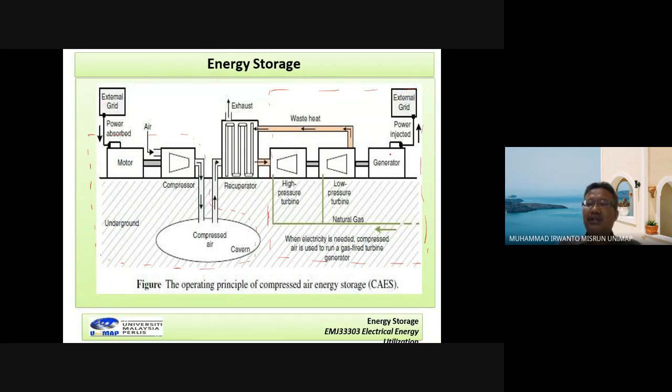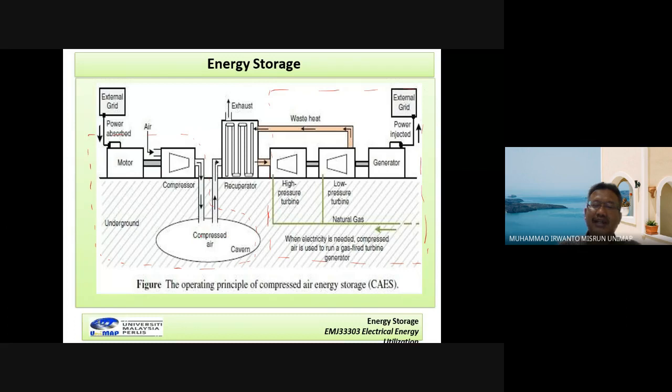Meaning when this generator operates, we connect to here to operate the motor. What for? To store the compressed air in the cavern here, the storage cavern. And this storage cavern is underground. So in here we collect and store the compressed air.